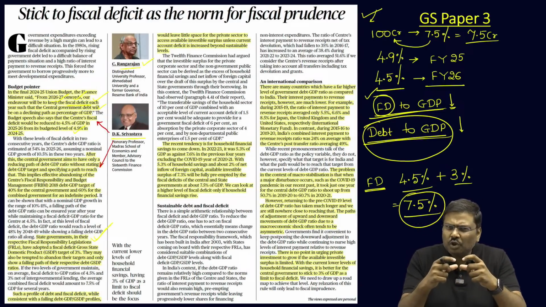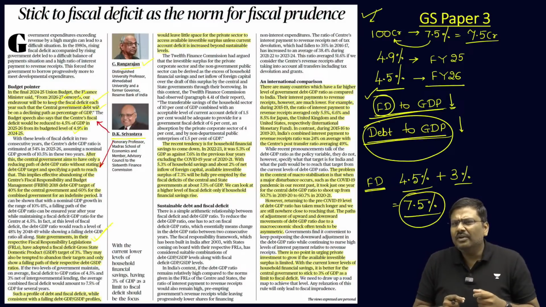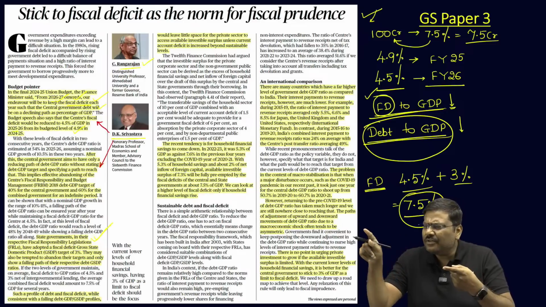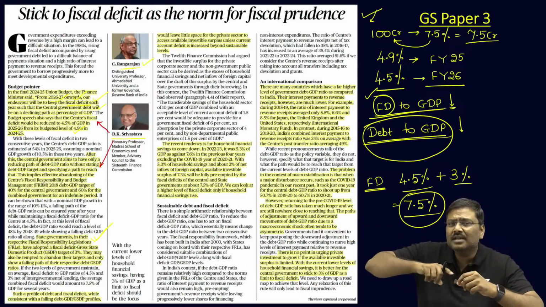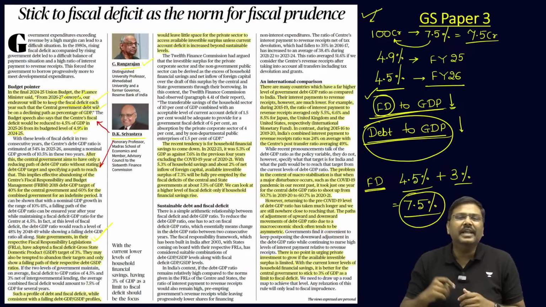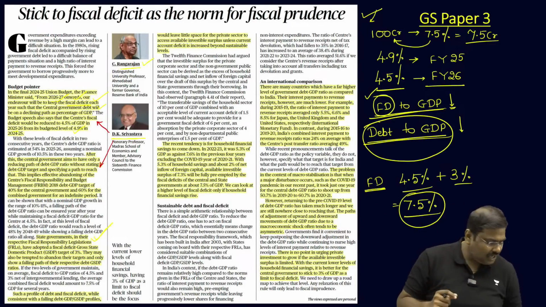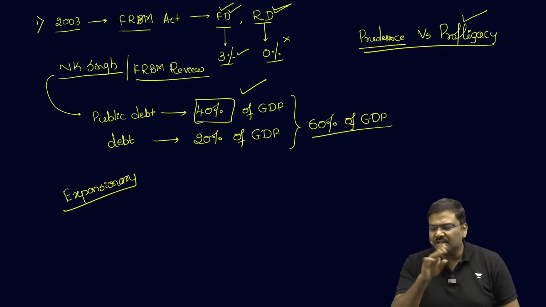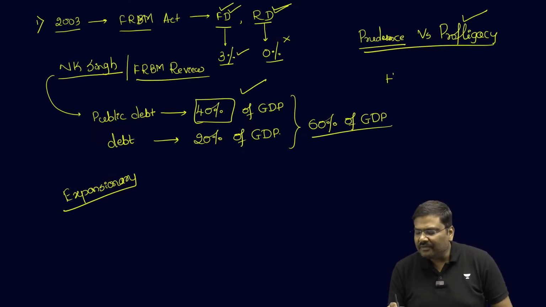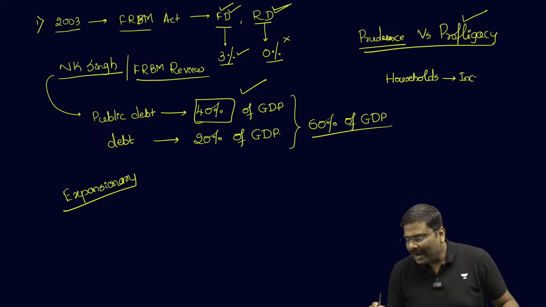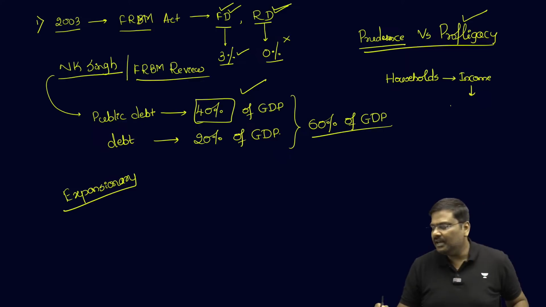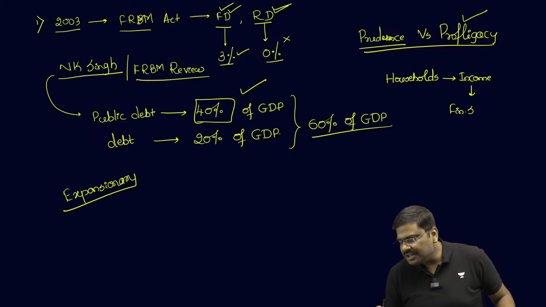If you want to borrow 7.5 crore, you will have to borrow from the market where there is a supply of surplus funding. That is, in a nutshell, how the process of borrowing is done. On one side we have households. The households will earn income and part of the income will become investment, which is called financial savings.